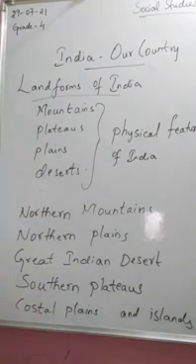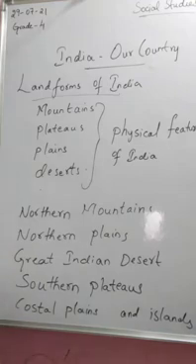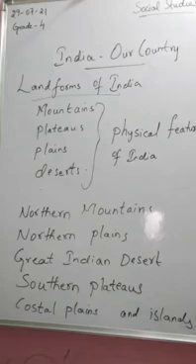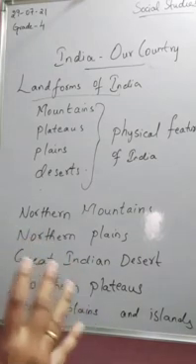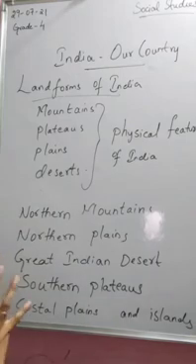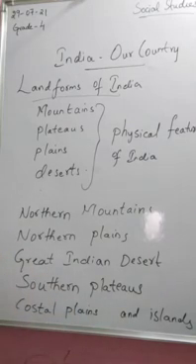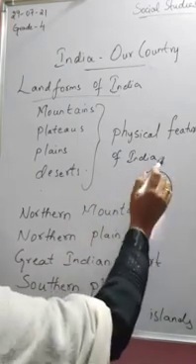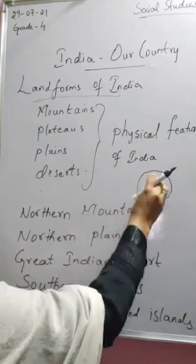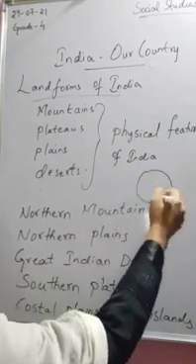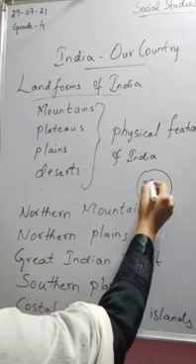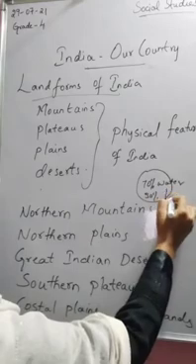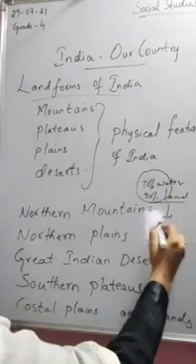So again we'll recall what all things we learned. First and foremost, what is a continent? One of the 7 large pieces of land on earth. As we discussed earlier, the earth has 70% water and 30% land, and that land has 7 continents.